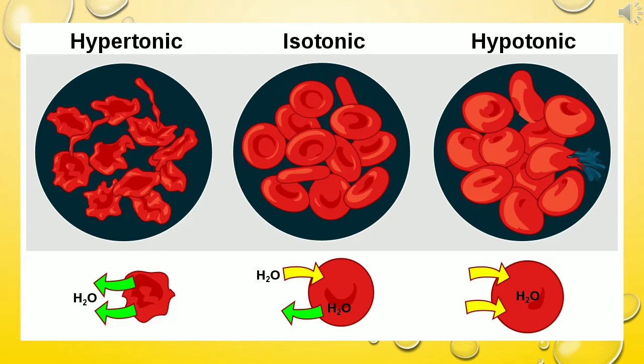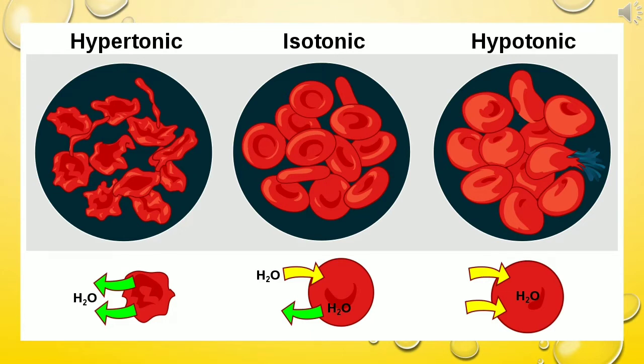If we keep the red blood cells in the hypotonic solution, that means the external solution is less concentrated and the inner solution is more concentrated. What will happen? We know that water molecules always move from higher water concentration to the region of lower water concentration. So, endosmosis takes place. That means the water molecules move into the cell. As a result, the cell will bloat. After that, it may burst.